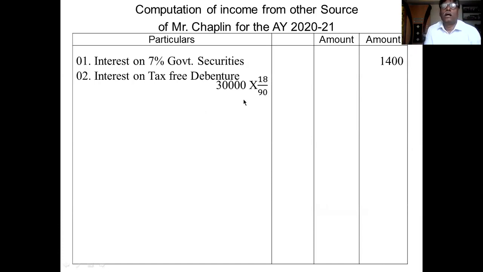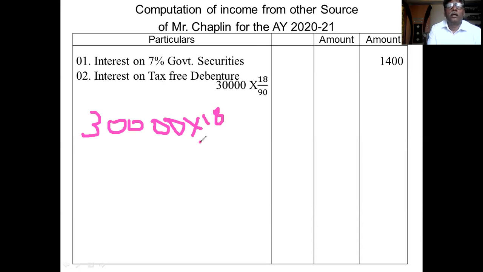Otherwise, you take 30,000 into the rate of interest, 18 divided by 100. This is a tax-free debenture, therefore you have to gross up. Gross up rate is 100 divided by 90.